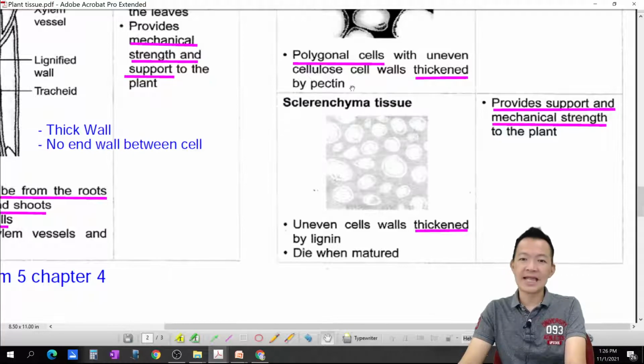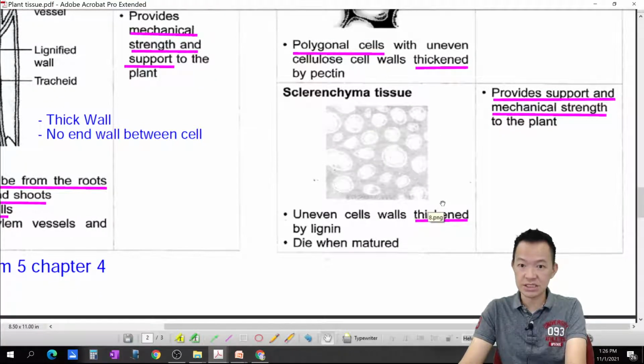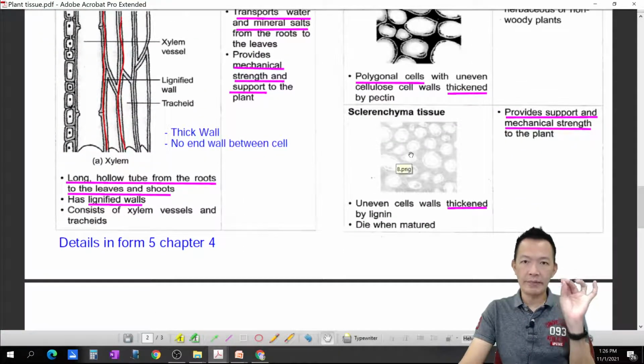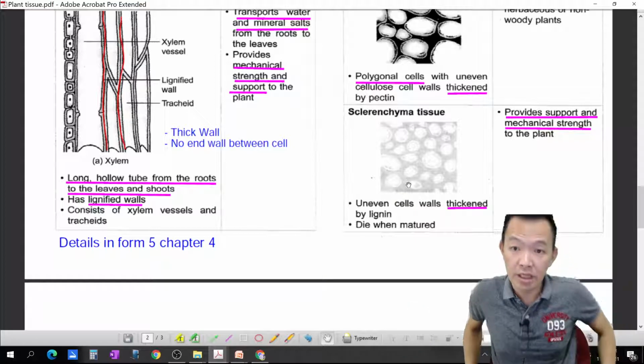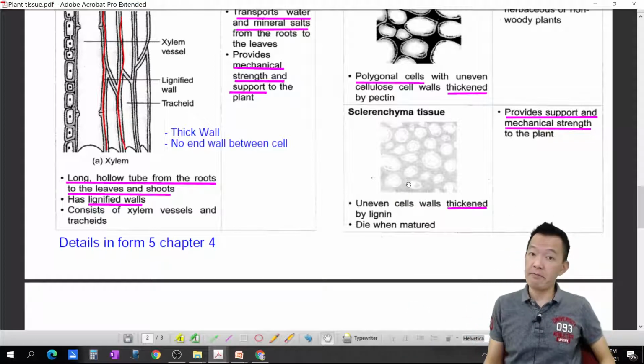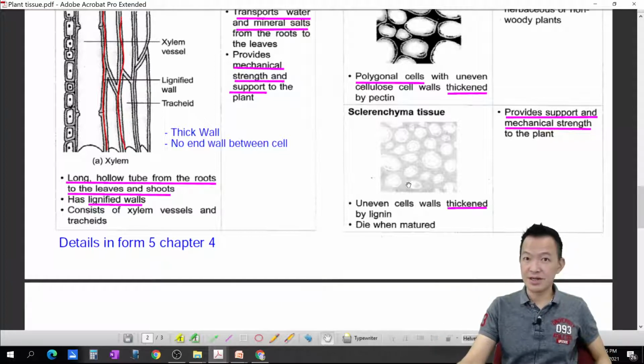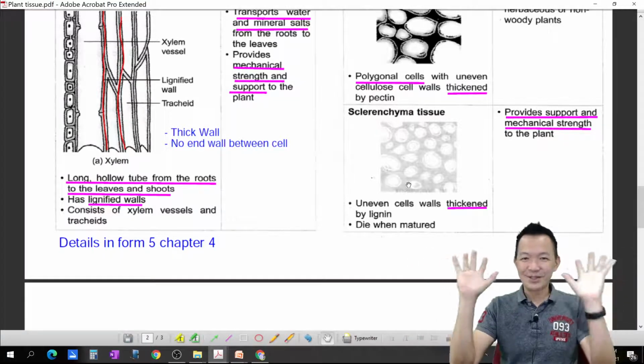That last one, sclerenchyma tissue, thickens. For me, I think this is the thickest. 这种是最厚的，provide support, 也是 provide support 用的。So these are all the basic permanent tissue in the plant body. 植物身体里面的 basic permanent tissue 啦，they come from meristematic tissue. You know the story? Yes, very good. So now you're having the basic.